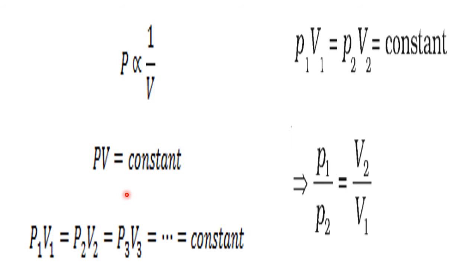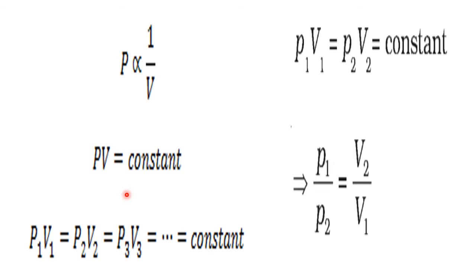Now, a particular gas is at a particular pressure P1 and at a particular volume V1. When the pressure is changed from P1 to P2, accordingly it will change the volume from V1 to V2. That time what is the equation? That time P2 is inversely proportional to 1 by V2. So ultimately P2 V2 equal to constant. Earlier it was P1 V1 equal to constant. Now P2 V2 equal to constant.